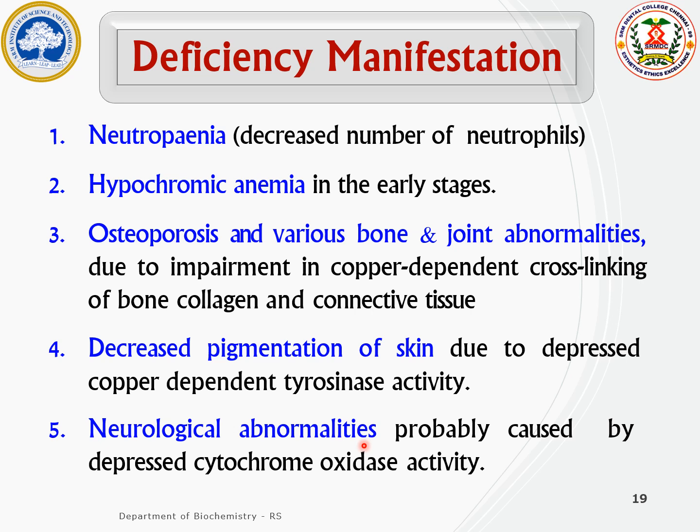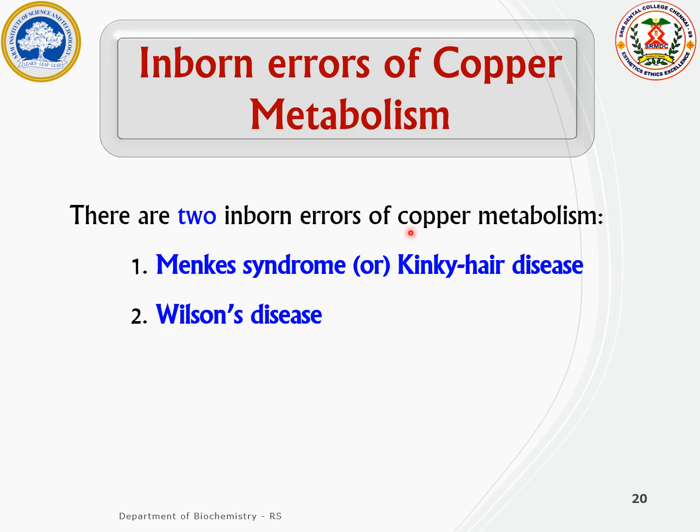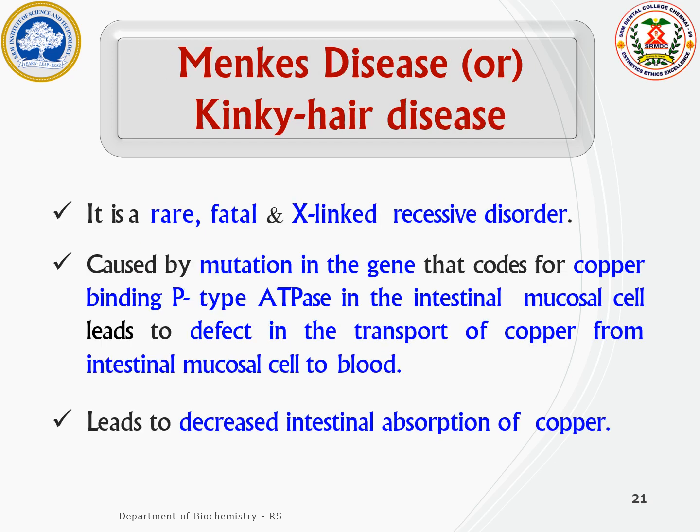So when there is a low copper concentration, that affects the enzyme activity, resulting in the development of deficiency manifestations. There are two inborn errors of copper metabolism. First is Menkes syndrome or kinky hair disease. The other one is Wilson's disease. So let us discuss in detail about these two diseases.